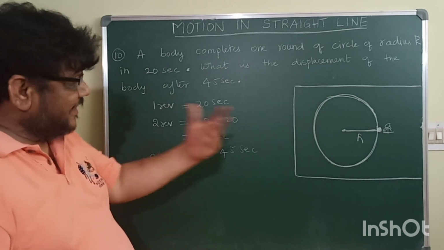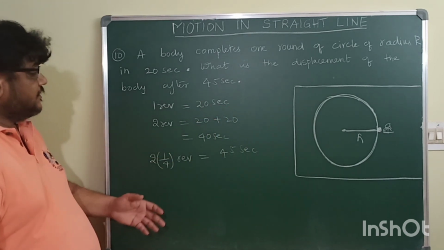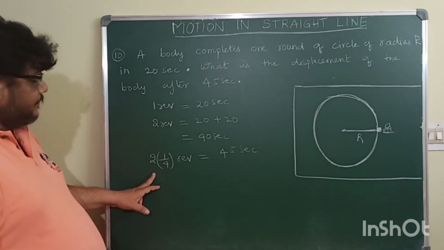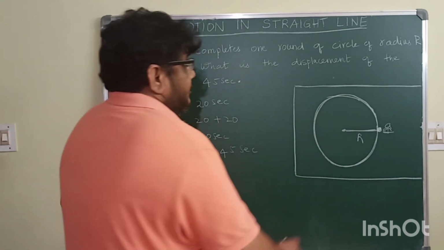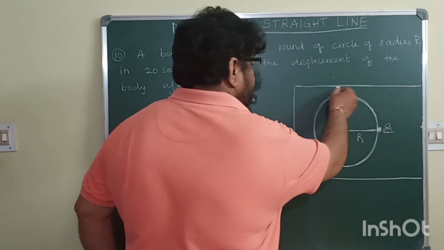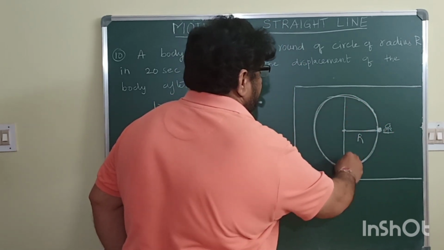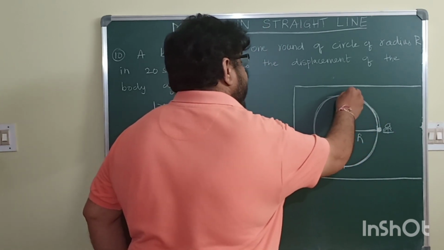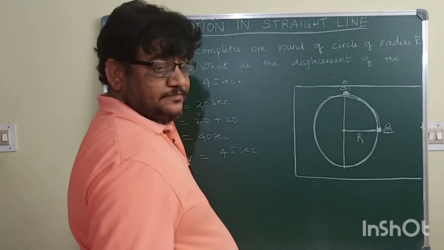So for 40 seconds, two revolutions. In 45 seconds, the person will make two and a 1/4 revolutions. So this is one revolution. This is one more revolution. 1/4 revolution means the person, or the particle, will come here.